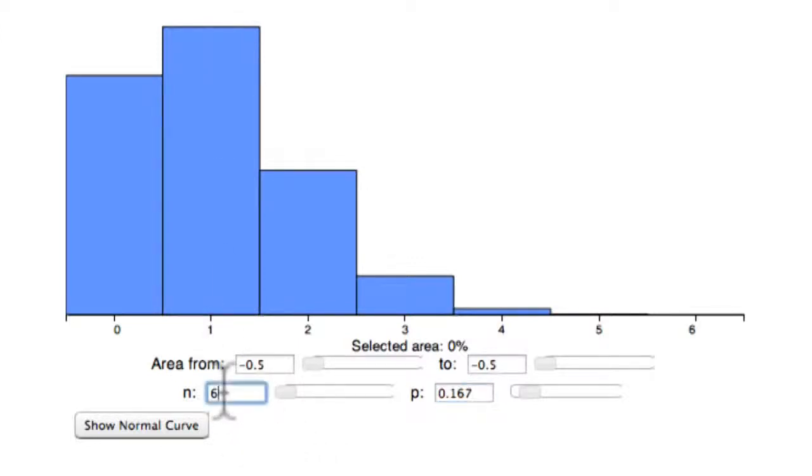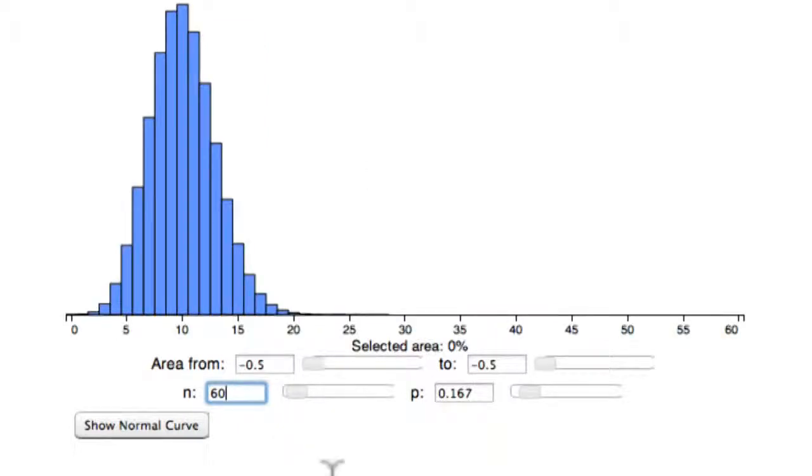So what happens if we increase the number of rolls? So if we look at the number of sixes in 60 rolls of a die, then just roughly how many sixes do you expect? 10, yeah. 1/6 of 60. So let's put in 60 here and aha.